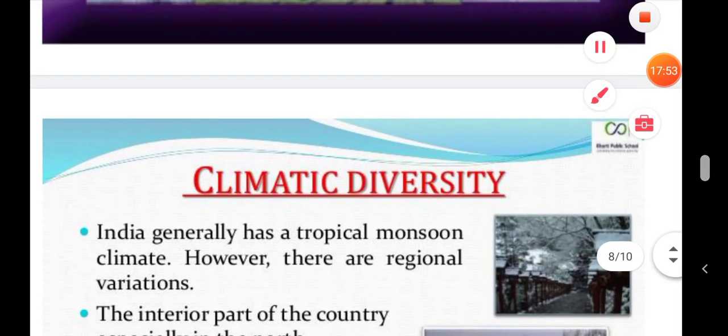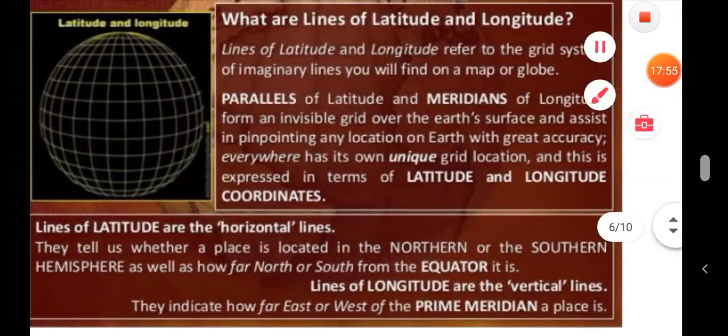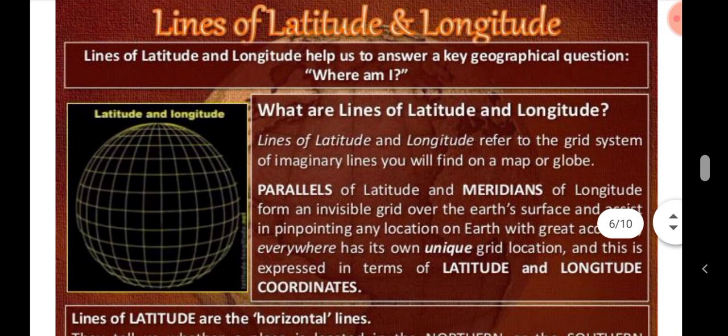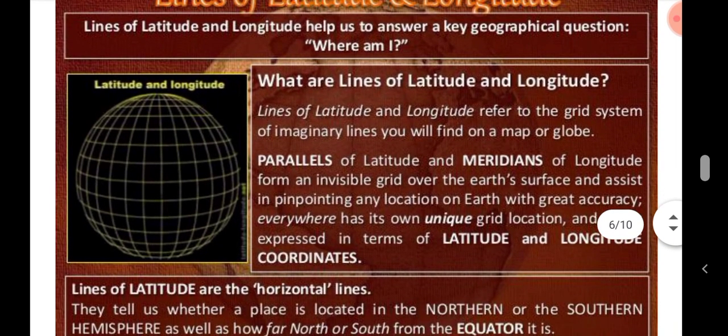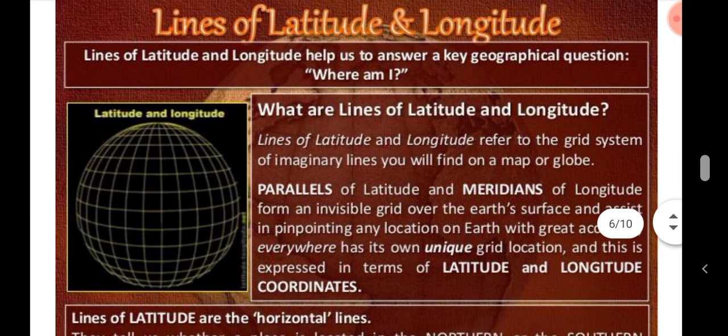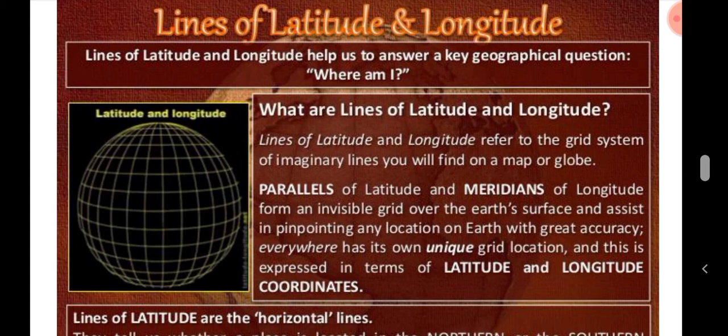So students, you have to learn the key points of this chapter, and I hope you are doing your studies at home and revising all the chapters clearly. And you have to submit all your worksheets here, and you can revise your chapter again and again. The questions could be asked from anywhere in the chapter, so read the chapter completely.